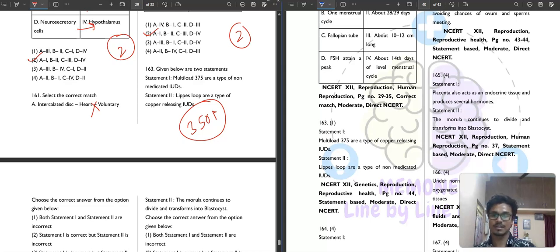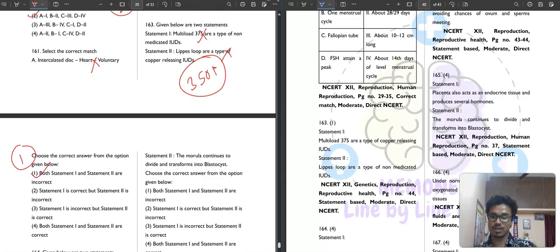Then question number 163. Statement first: Multiload 375 is a type of non-medicated IUD. Statement second: Lippes loop is a type of copper releasing IUD. No, it is a non-medicated IUD, sorry. So both statements are incorrect, and the first option is your correct answer.